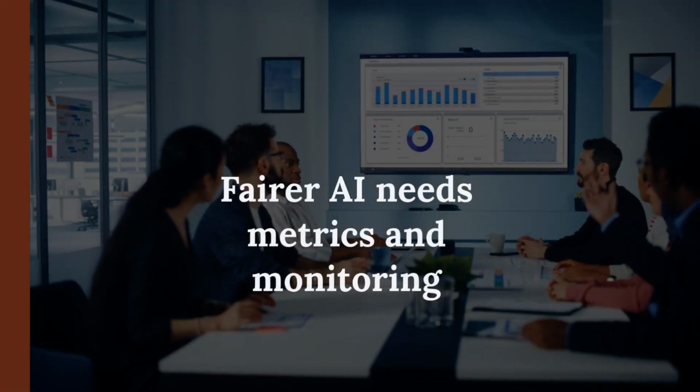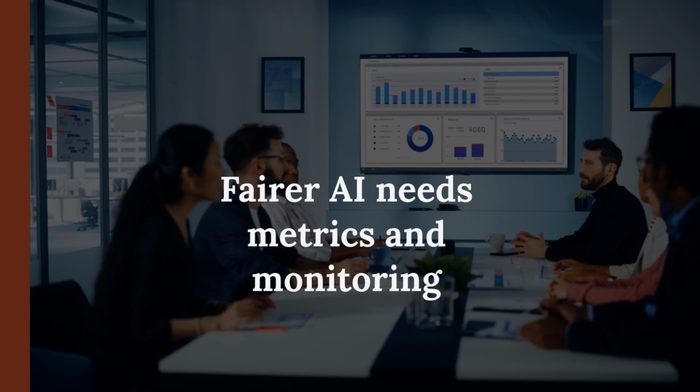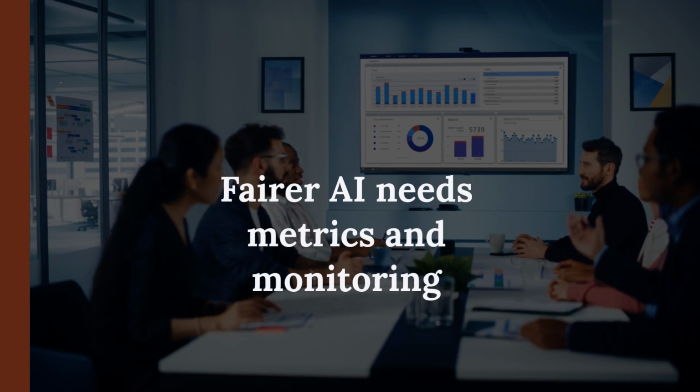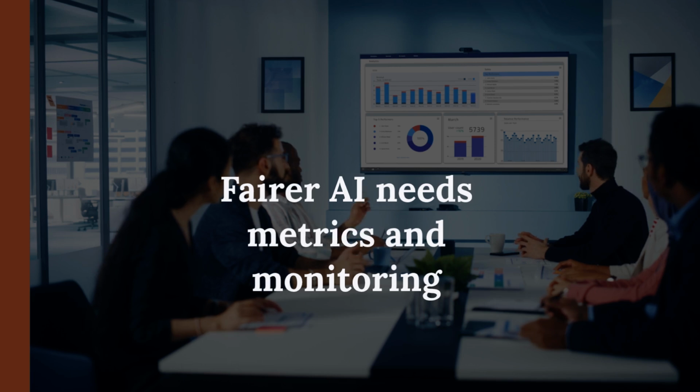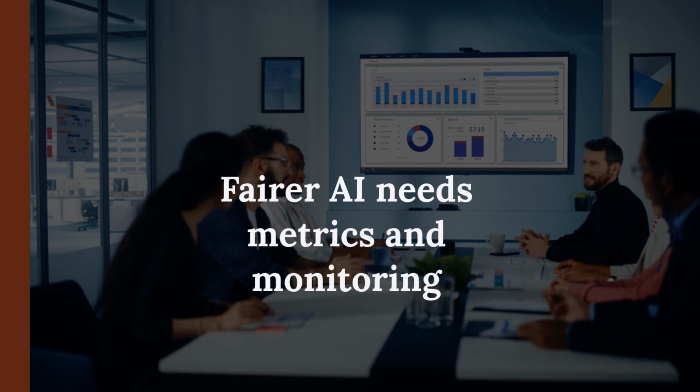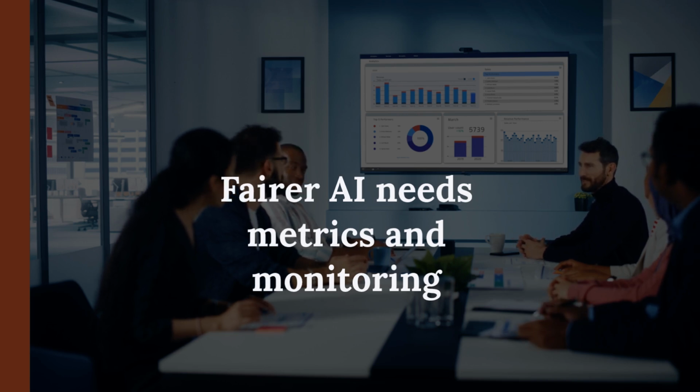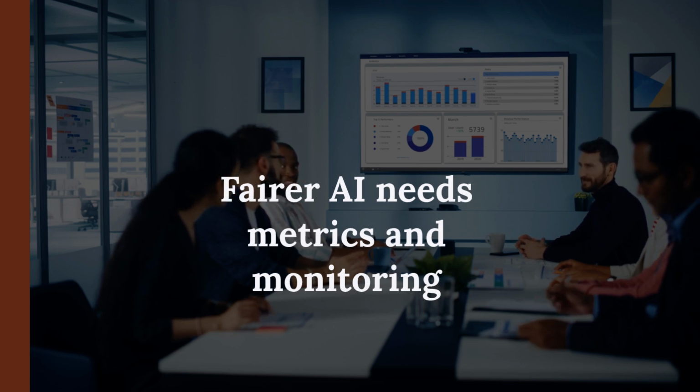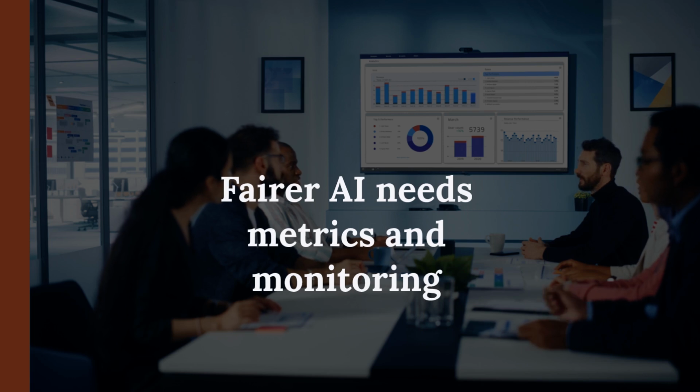Fairer AI needs metrics and monitoring. Algorithmic fairness combines metrics, mitigation methods, empirical analysis, and practical tools to reduce bias in artificial intelligence systems. You have seen how fairness differs from accuracy, how interventions work before, during, and after training, and what real-world cases reveal about their limits. Fairer systems depend on measurement, transparency, monitoring, and collaboration.